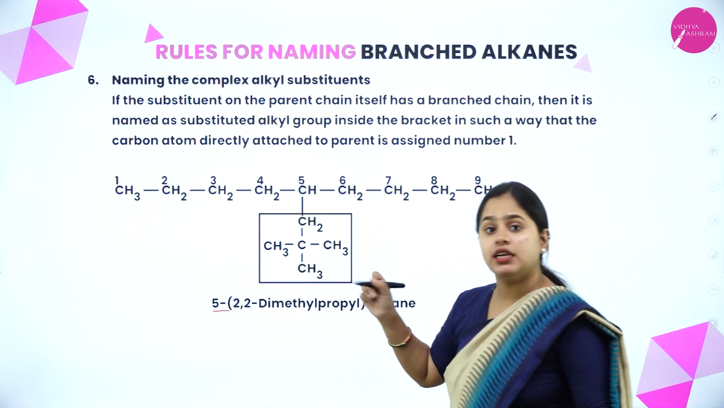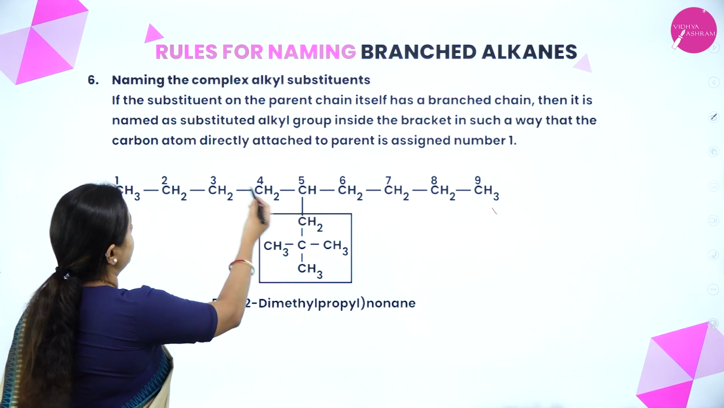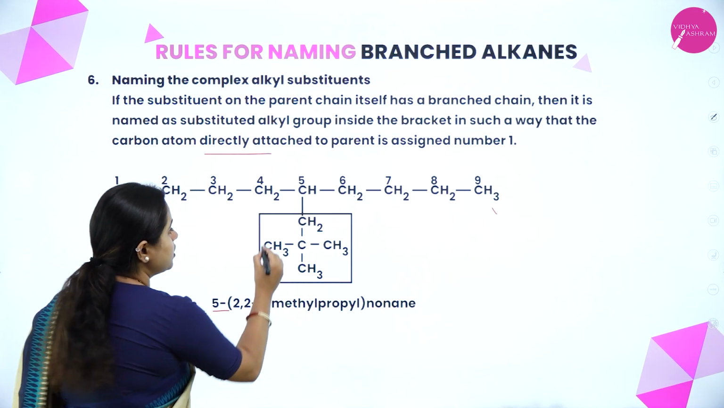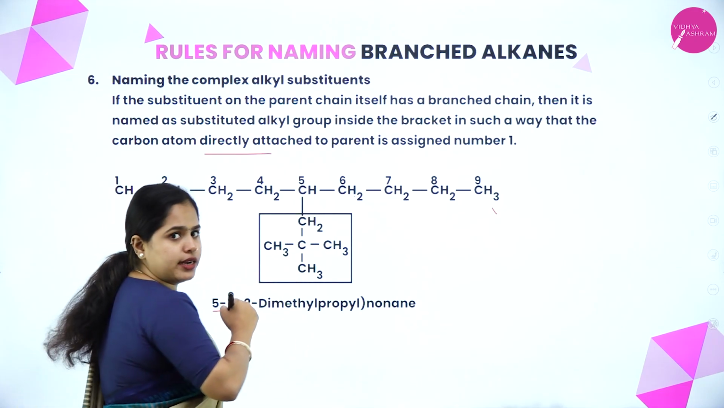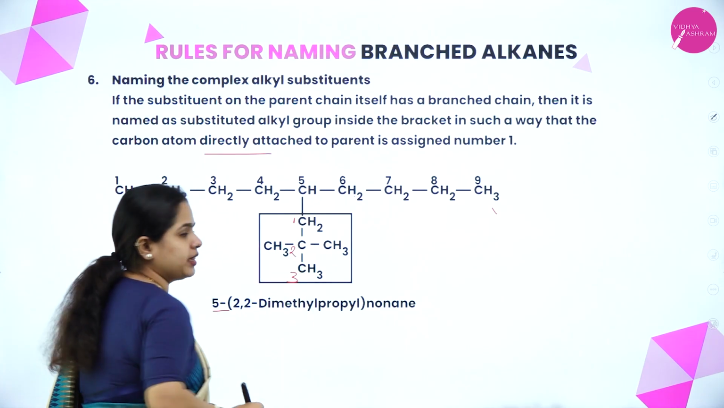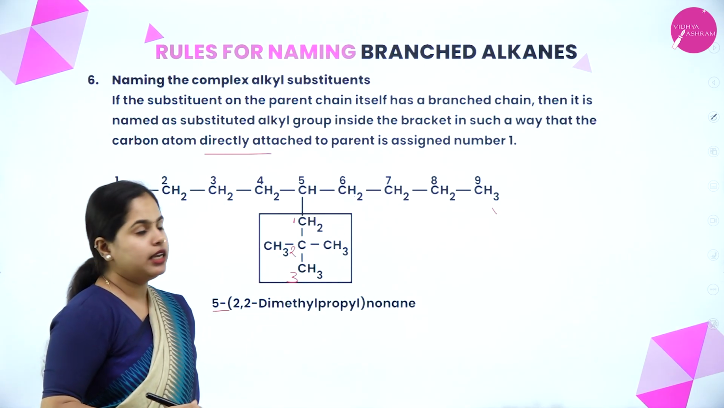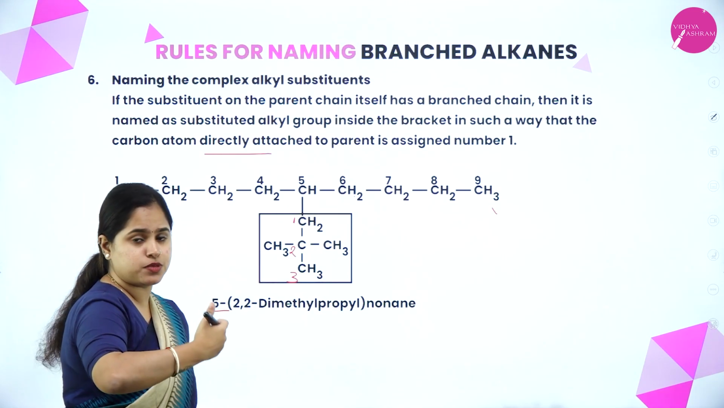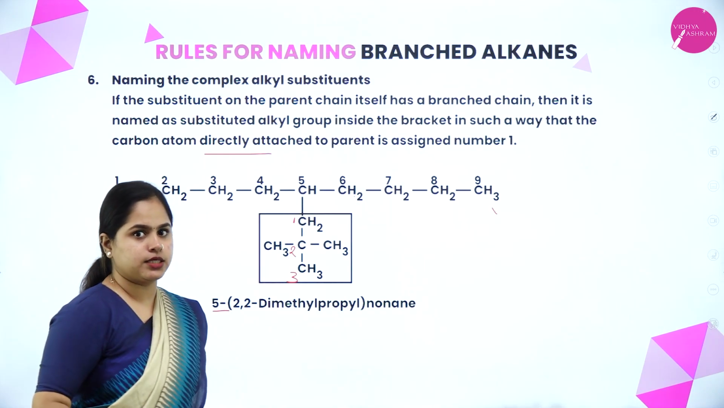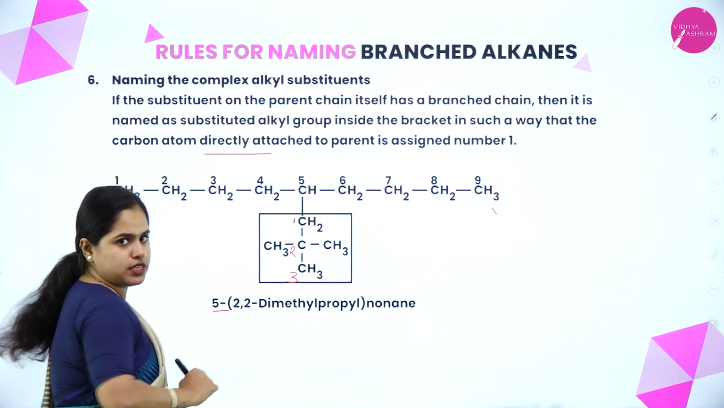And then we should start numbering this particular substituent. That is what is written: the carbon directly attached to the parent chain is assigned the number 1. So this will be attached directly to the parent chain, right? So this will be 1, this will be 2 and this will be 3. So separately you have to name this branched chain. Inside your parent chain, if there is a substituent which itself is branched, you have to name it separately and put it in a bracket. On which position is it? 5th carbon atom. That is why 5 is written.